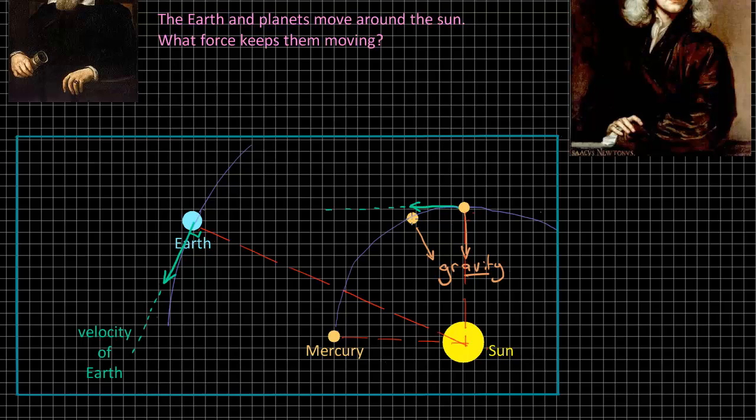So the Sun is critical in the orbits of the planets, of course. It's providing the gravitational force which doesn't change the magnitude of the velocity, but it changes the direction of the velocity.